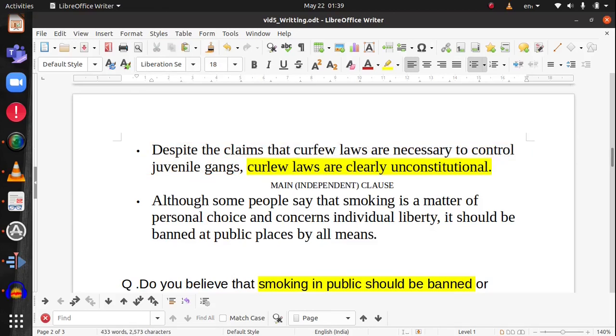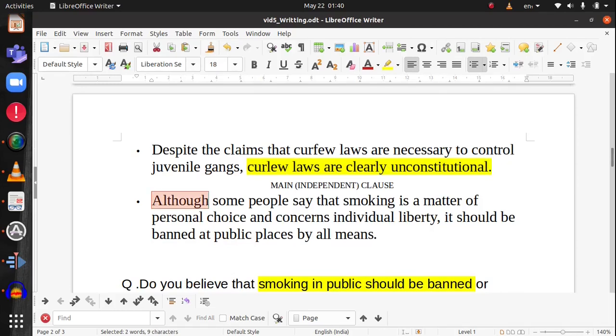If you see, this sentence starts with despite. This clause starts with despite, and if you read this clause, it will not make complete sense on its own. So this reads like, despite the claims that curfew laws are necessary to control juvenile gangs. This ends suddenly and doesn't make complete sense. On the contrary, the independent clause, which has the actual opinion, will stand on its own. So it reads like, curfew laws are clearly unconstitutional. So this could have been a sentence in its own right. Let's see another example. This one starts with the word although.